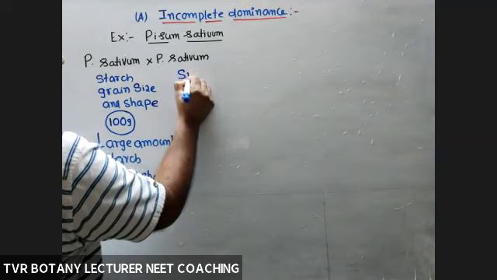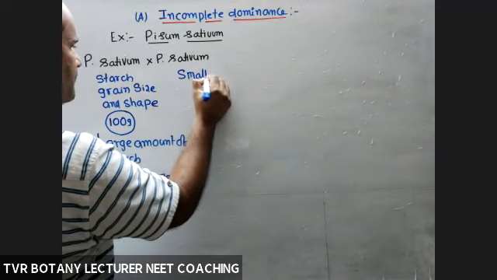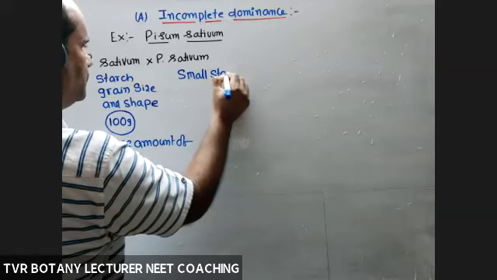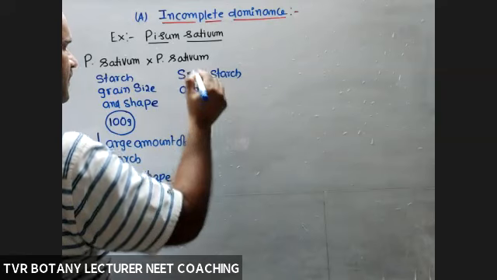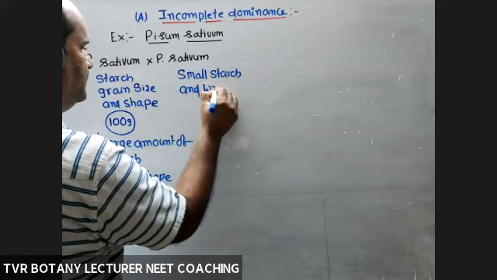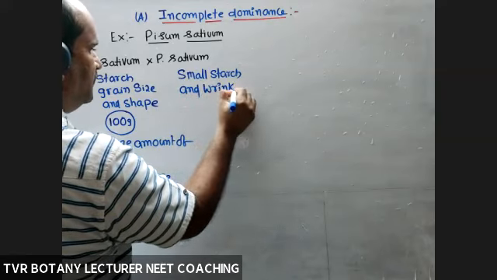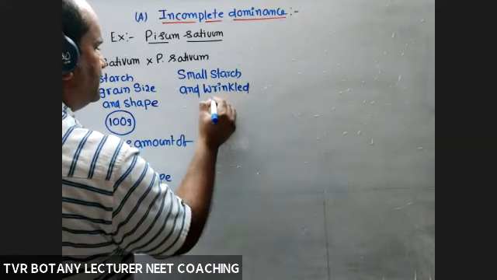And in this case, small or less quantity, less amount of starch, and wrinkled seed.